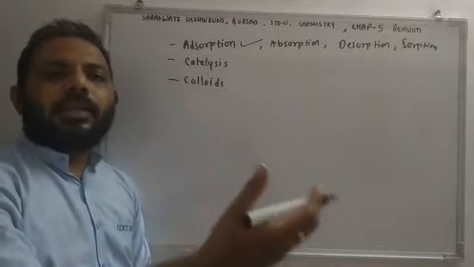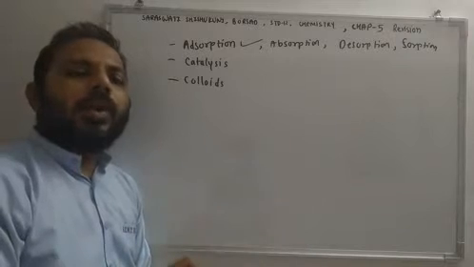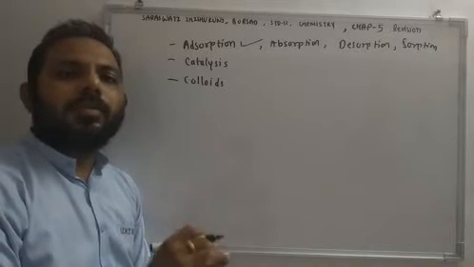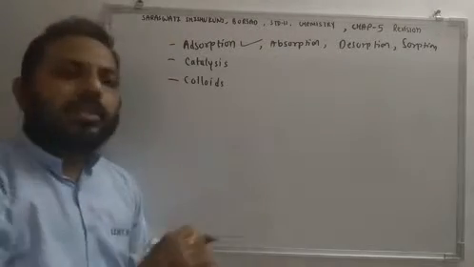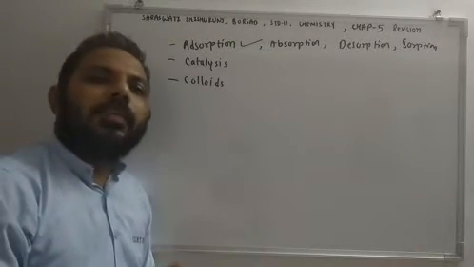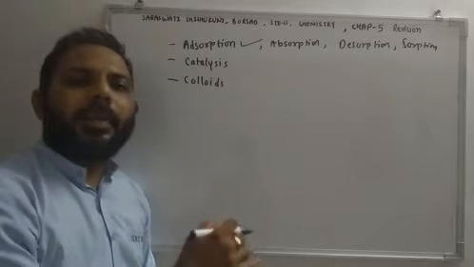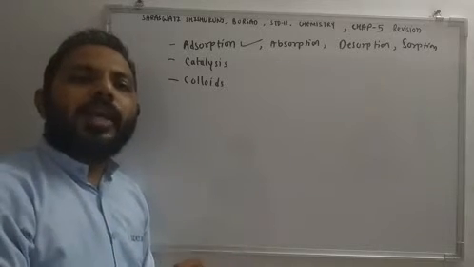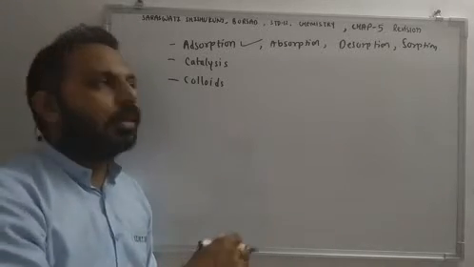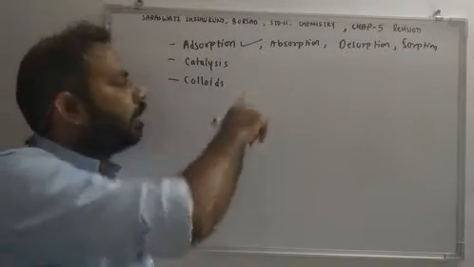So the particles of adsorbate will come in contact with adsorbent on the surface. That's it, adsorption. Okay. Absorption is a bulk phenomenon in which particles can penetrate inside. Desorption is the removal of particles of adsorbate from the surface of adsorbent. And sorption is adsorption plus absorption.